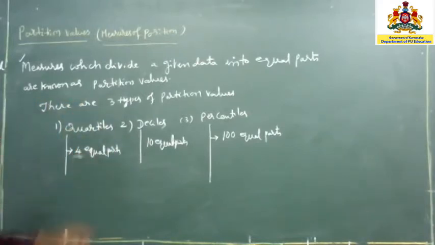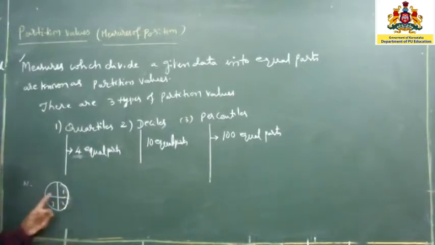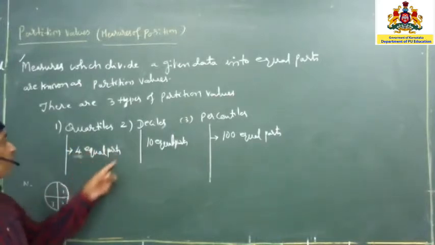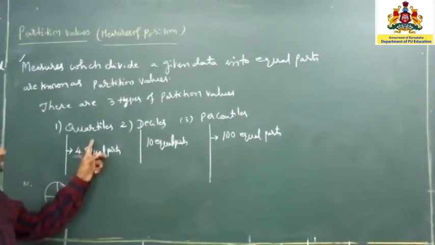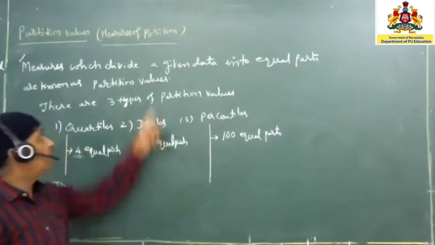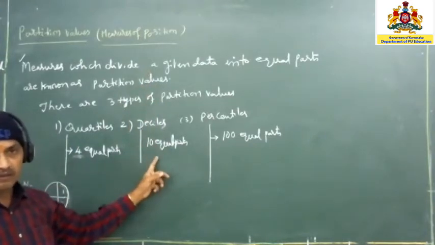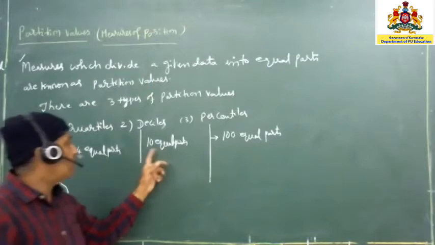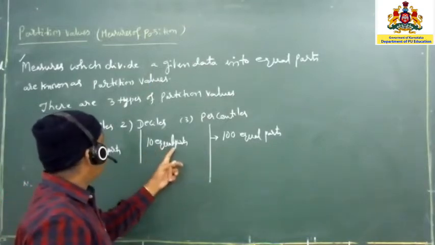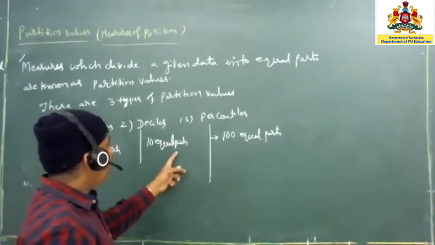Quartile means a given data is going to be divided into four equal parts. That is, this is the first one, second one, third one, and fourth is nothing but the total values. So that's the reason why we understand that if any data is given and you make it an equal number of parts, then we say that it's a quartile. Decile in the sense any given data, if you make it 10 equal parts, then we can say that it's a decile.